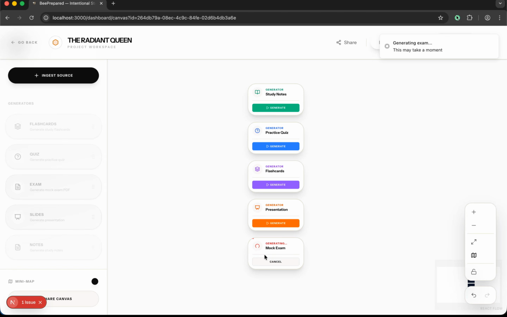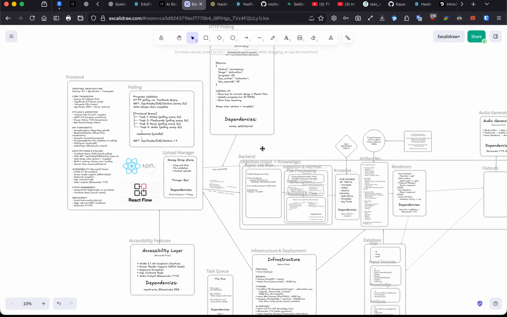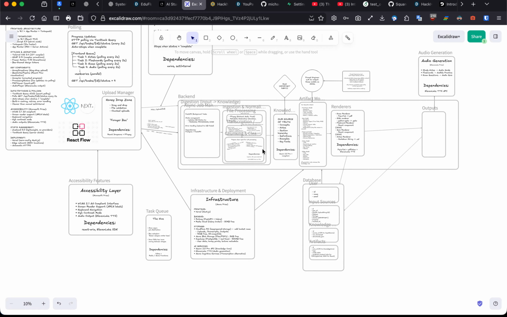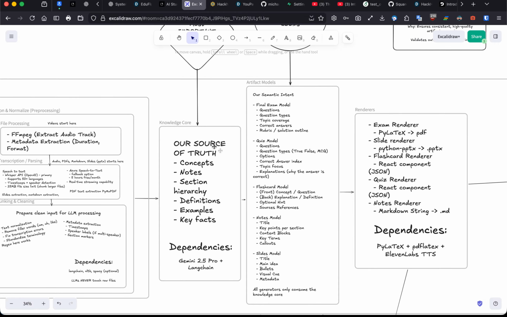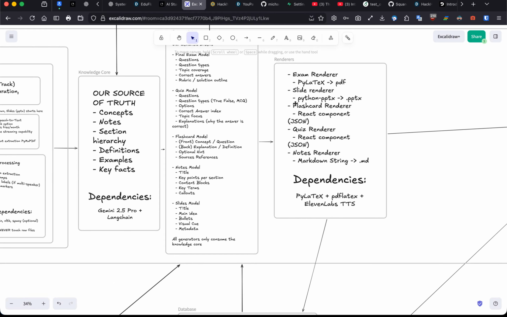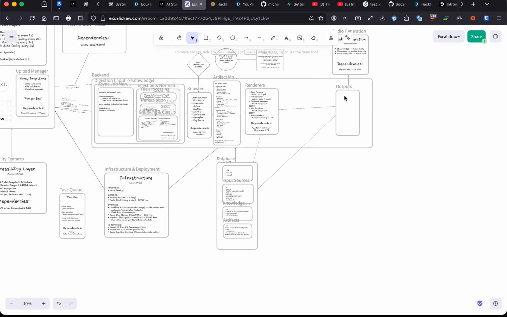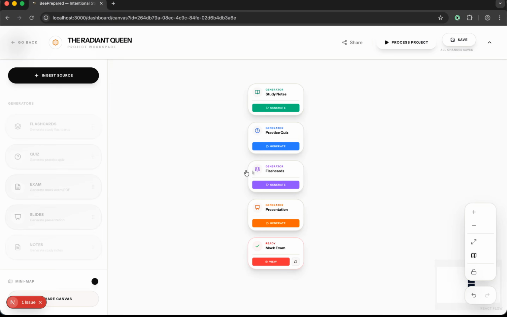Finally, we put it all together in a LaTeX format, and we compile that into a PDF, which is then spit out in the front end. So it's a huge backend pipeline. If you go to our system architecture diagram, we have a lot of moving parts: our backend, an async job manager, ingestion, the knowledge core, and artifact models for rendering our actual artifacts. Finally, we have our output, which is saved into the database, which is then pulled by the front end when it calls the backend.